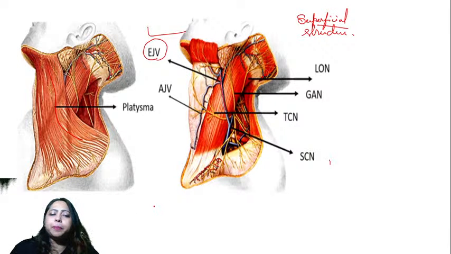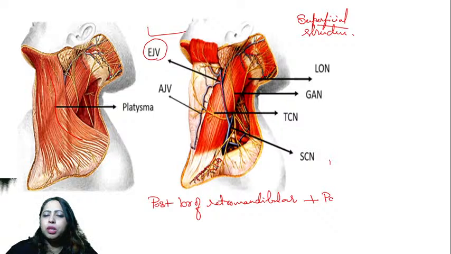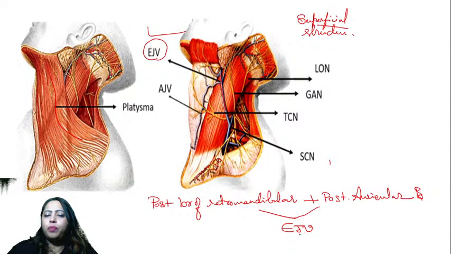It is formed by two things: the posterior branch of the retromandibular vein plus the posterior auricular vein join to form the external jugular vein. So remember this, and that is the answer.